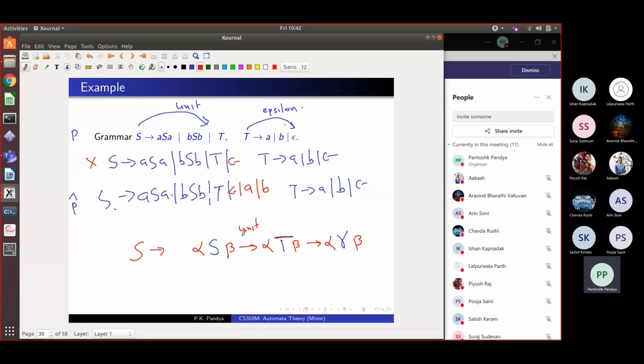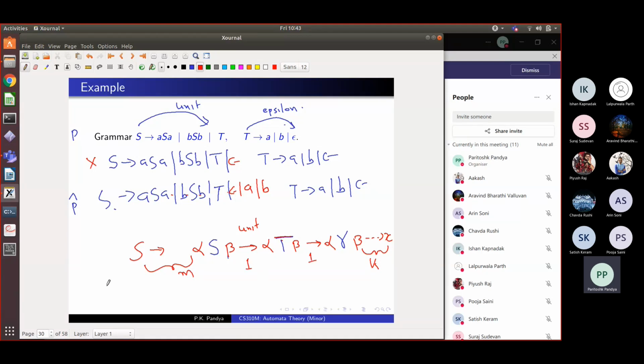So you did two steps like this. S went to T and then T went to gamma. Agreed? This is what you did. In that case, we have this, and then this beta finally went and derived X. So let's say coming up to this took some M steps. This took some K steps. This took one step and this took one step.